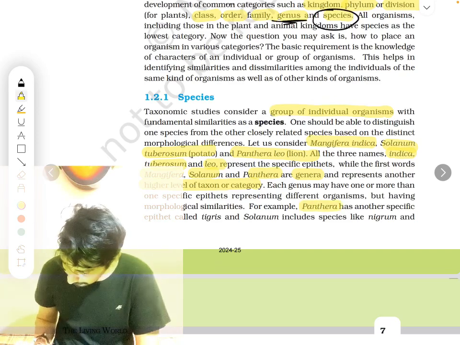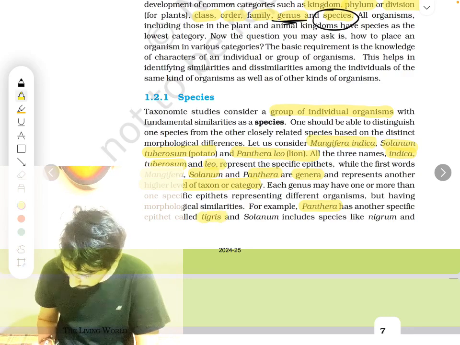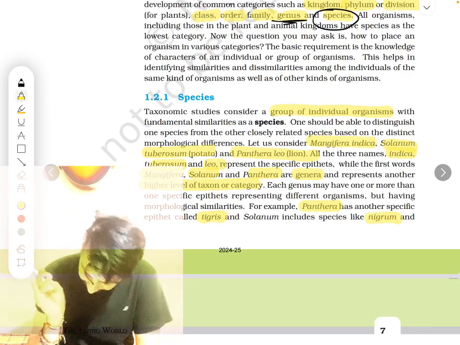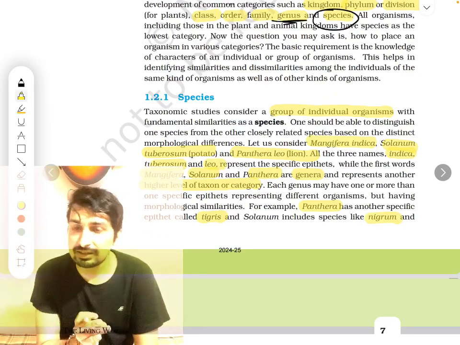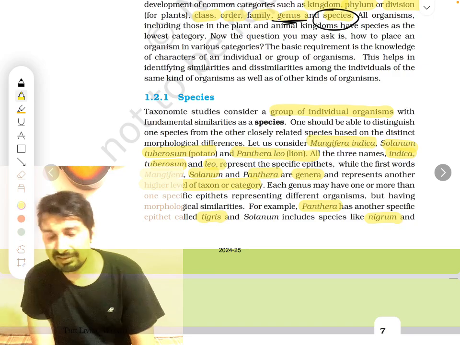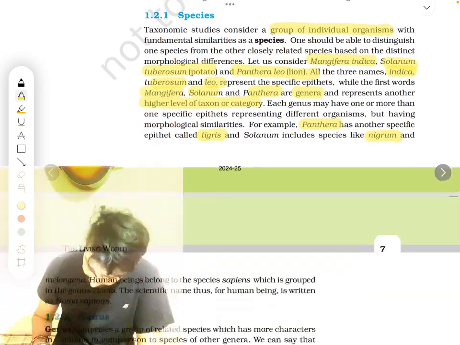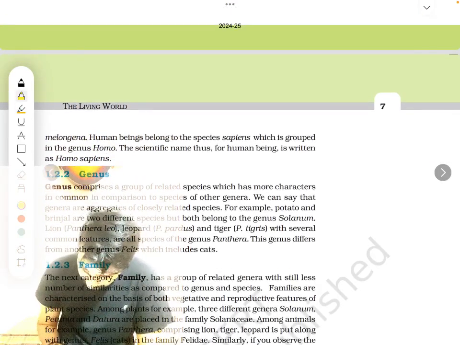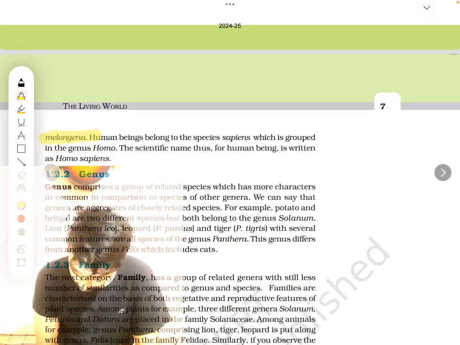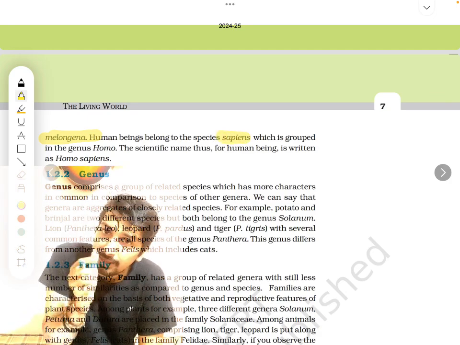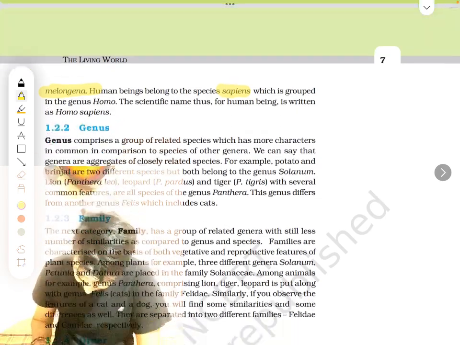Next. For example, Panthera has another specific epithet called tigris. Solanum includes nigrum also. Panthera leo I told you, right? But Panthera tigris is also there. Leo is lion, tigris is tiger. Both come under Panthera. So Solanum includes nigrum also, brinjal, whereas it includes tuberosum also, melongena also. So different types it includes. Human beings belong to sapiens, Homo sapiens. That is a particular type in which human beings come.